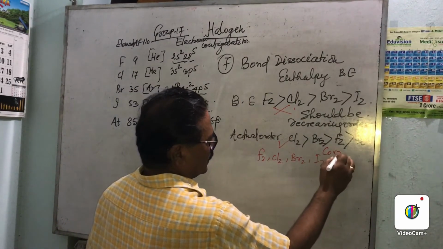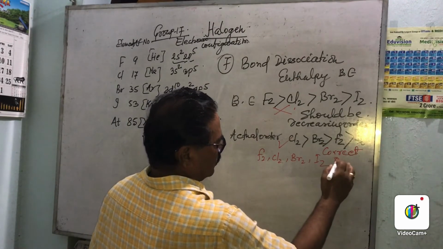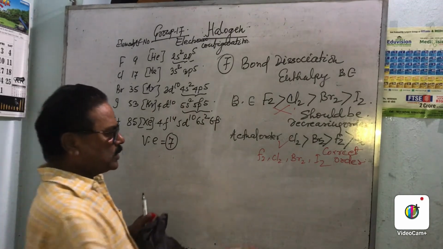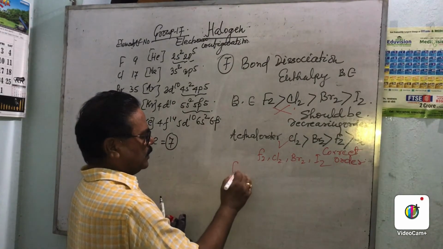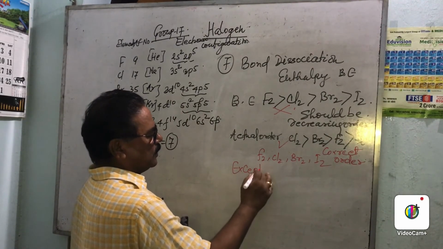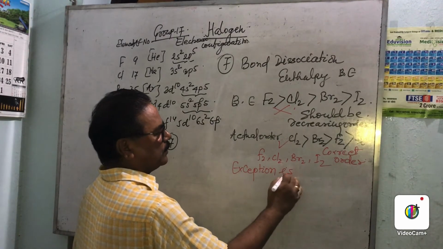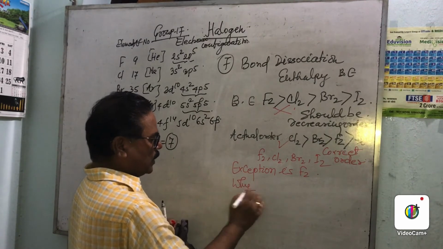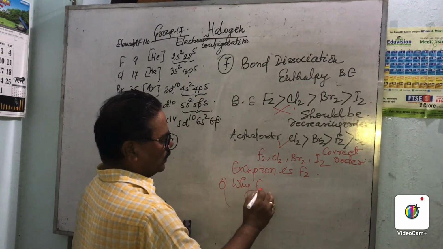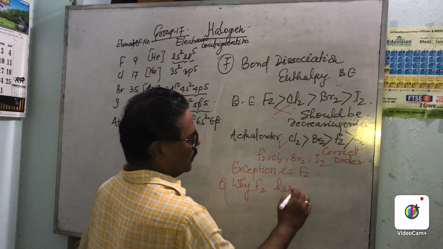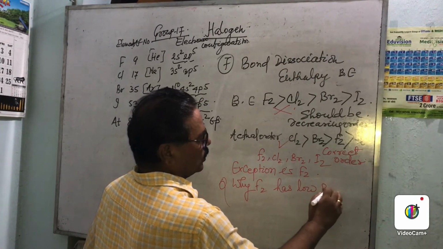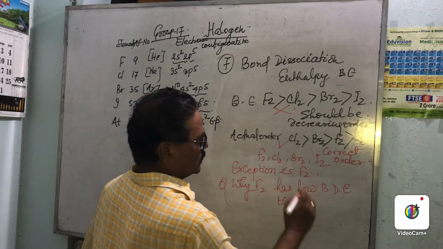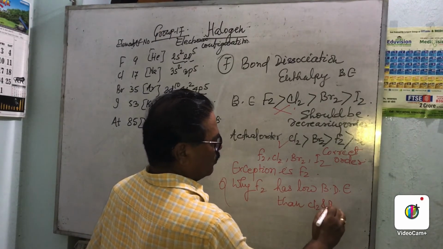This is correct order. This is a correct order. Now the question: here the exception is fluorine. Right? Now why? Question, why does fluorine have lower bond dissociation energy than chlorine and bromine?